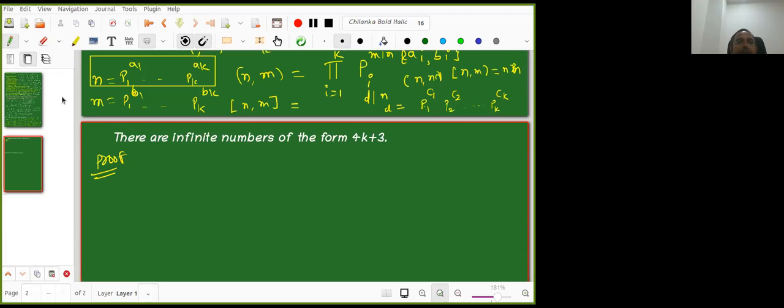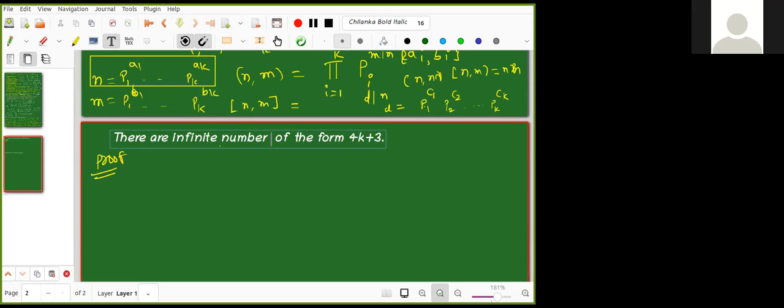Sir, the statement is incorrect. There are infinite prime numbers of the form... So the statement is correct only. This is also correct: there are infinite numbers of the form 4k plus 3. That is correct, right? That is true, not a problem. What I want to say is not conveyed here. Yes, that I understood. Thank you very much.